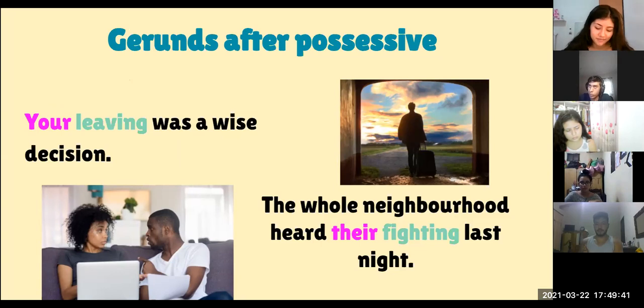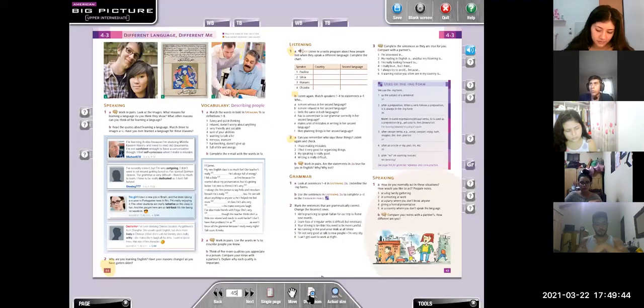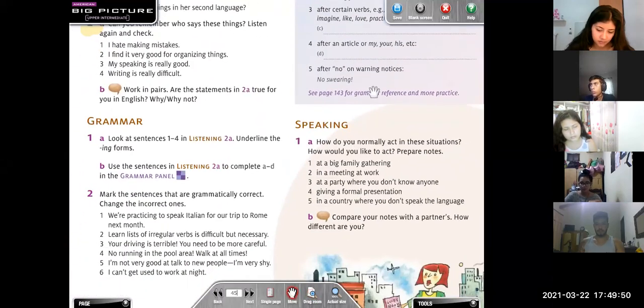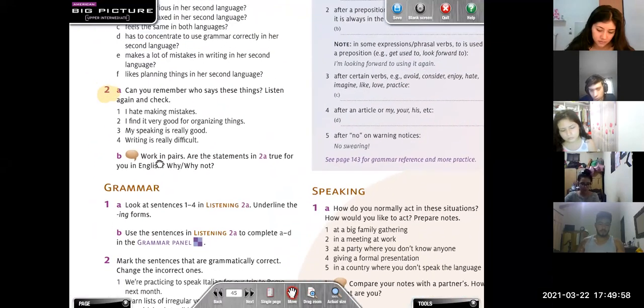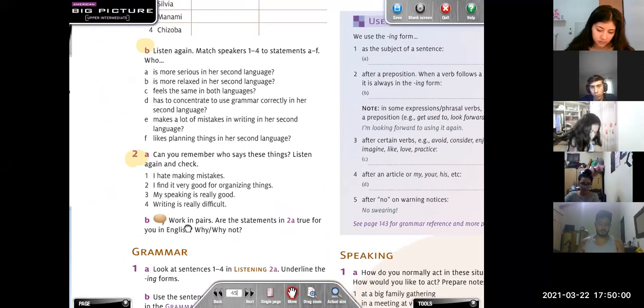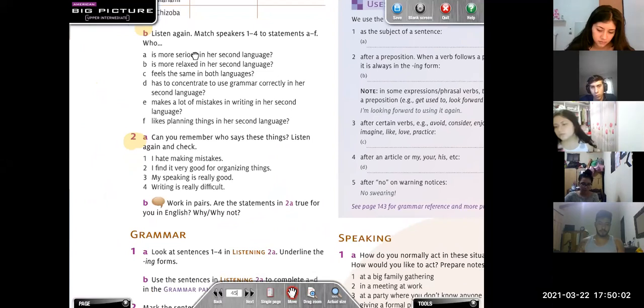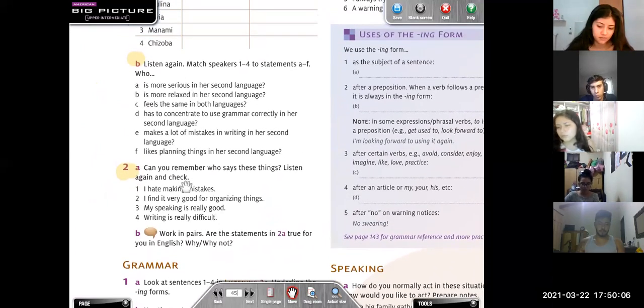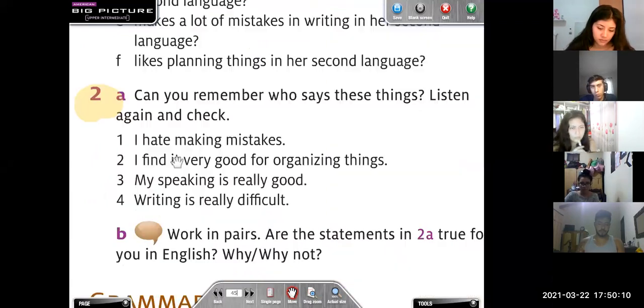Let's check the examples that you have here in your book, okay? It says use of the ing form. It says, look at the sentences 1 to 4 in the listening 2A and underline the ing forms. Okay, so in 2A it says, here we have the sentences. So here we have the ing form.